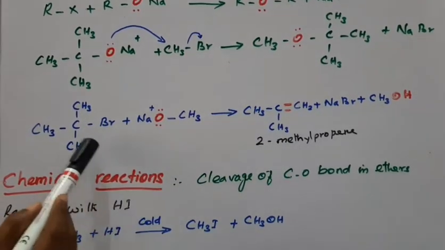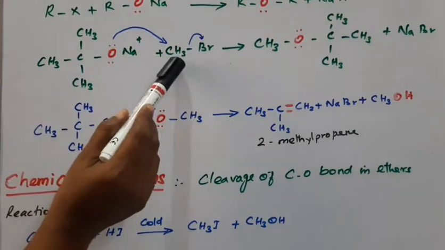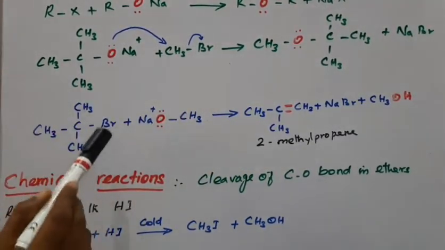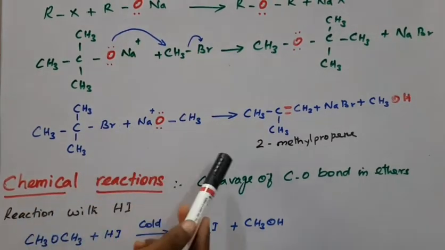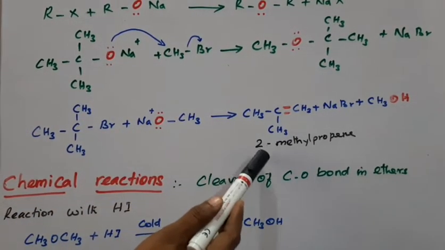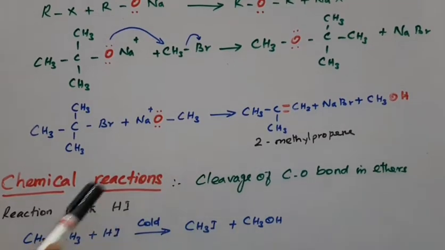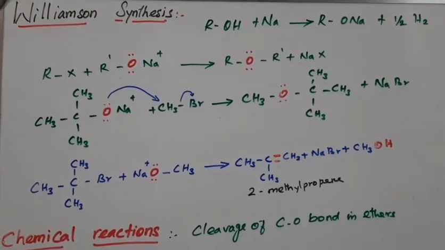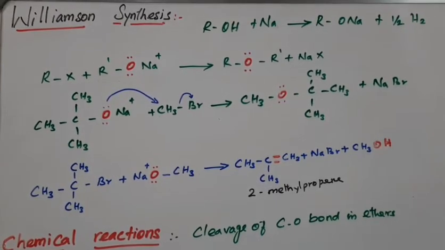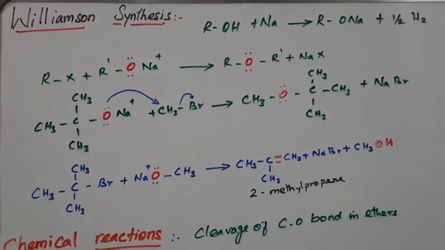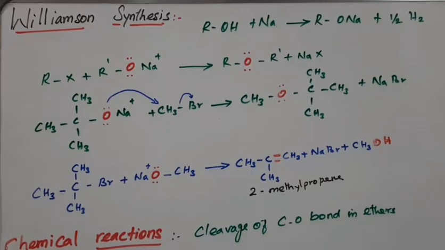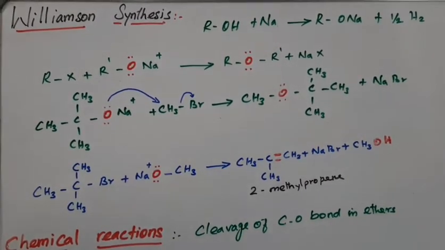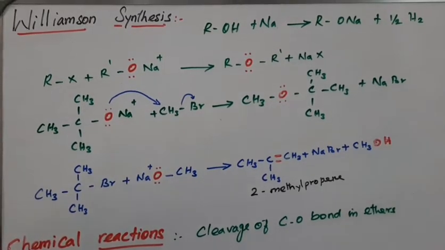Okay, so only if there is a primary alkyl halide will we get the ether product. If there is a tertiary alkyl halide, we cannot get the ether product, alternatively we can get the alkene. Okay, and haloarenes also do not prepare the ether. We cannot prepare it from haloarenes, because haloarenes do not undergo nucleophilic substitution reactions. Okay, these are the conditions, keep it in your mind.